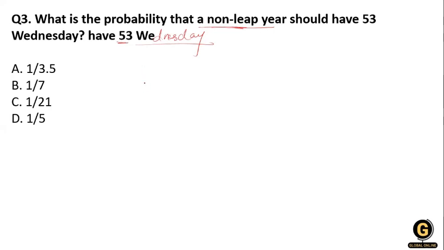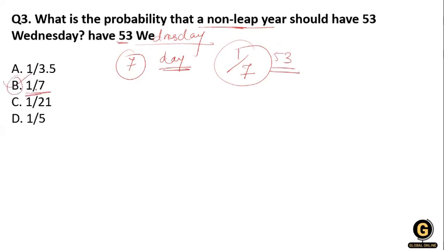Therefore, the total number of possible outcomes is 7. Clear? How is it 7? Because there are 7 days in a week. So we can write it as 1 by 7, the probability for 53 Wednesdays. So the probability of that is 1 by 7, and the option is 1 by 7.